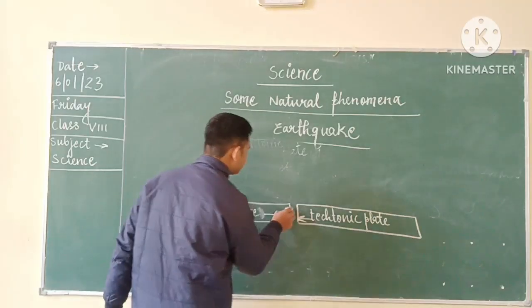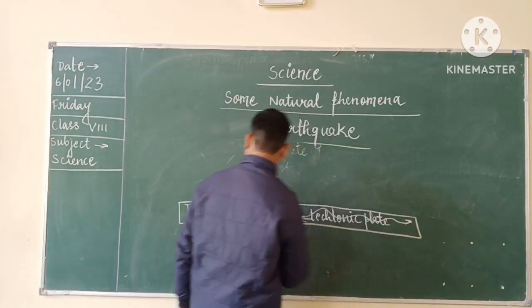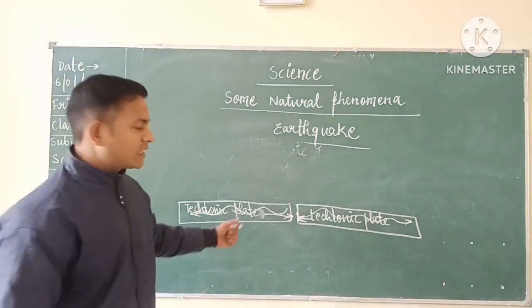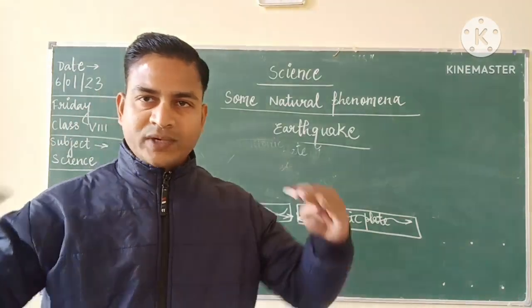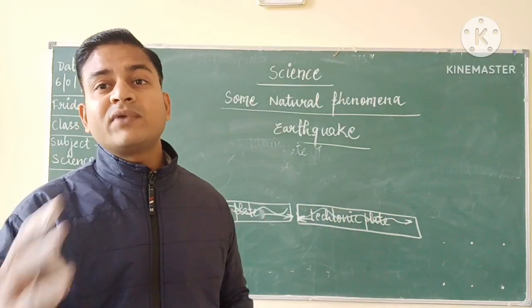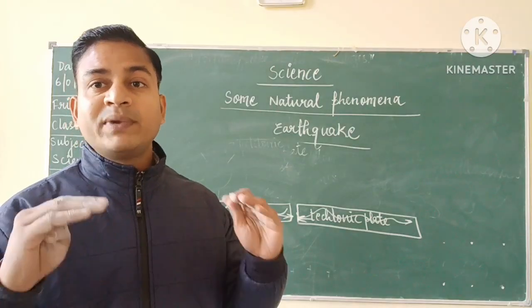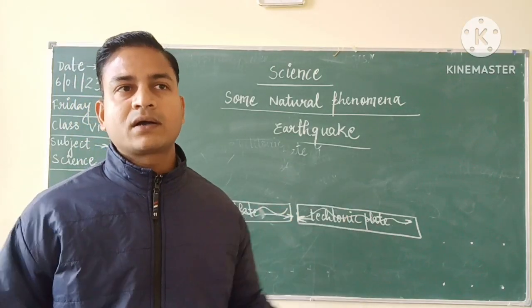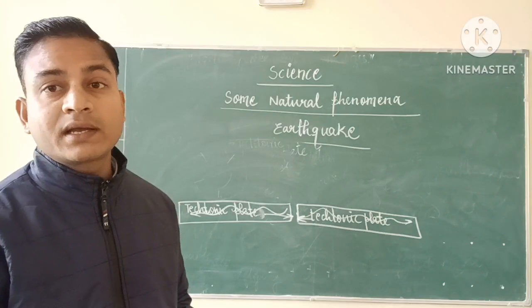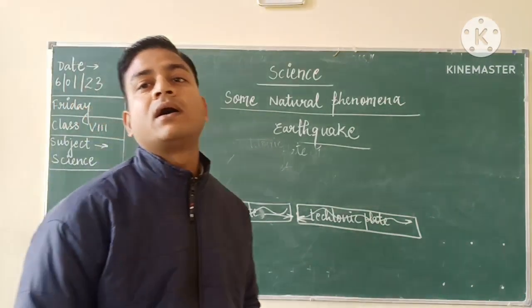For example, due to the stress between these two tectonic plates, when the seismic waves are formed, these seismic waves will be forming the earthquake, they will be developing the shaking of the ground surface. They will be creating the shaking or the tremors or the trembling of the earth surface.